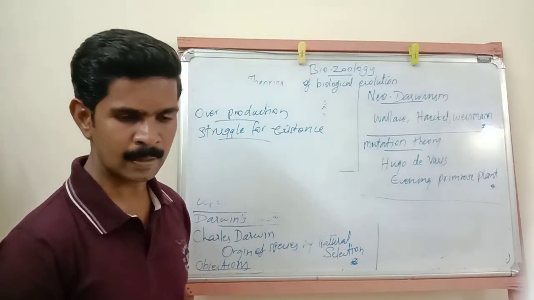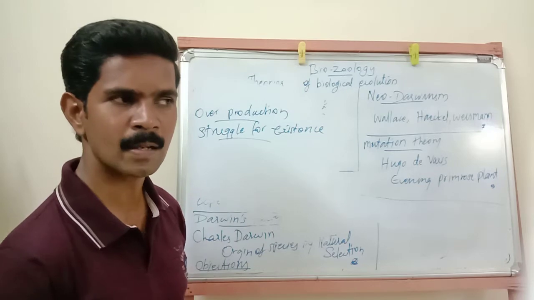Understand? Then the third one is called universal occurrence of variations.